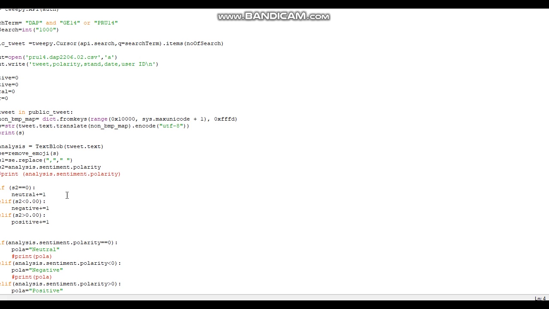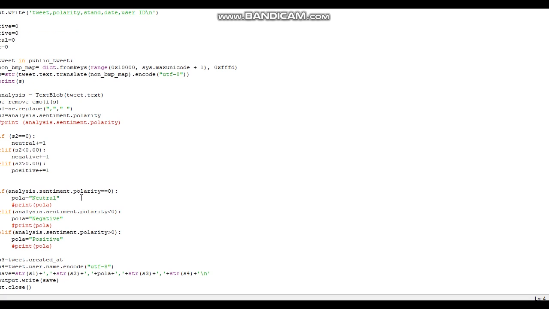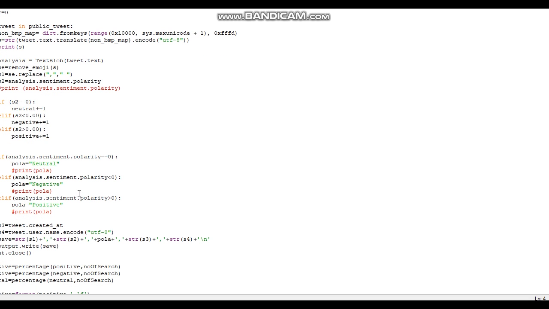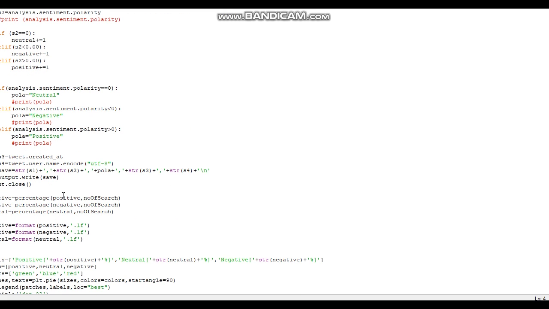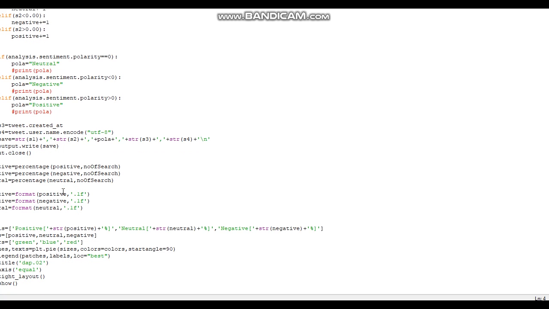This part is where we determine whether the sentiment is neutral, negative, or positive. If the polarity is equal to 0, then it's neutral. Less than 0 is negative, and more than 0 is positive.